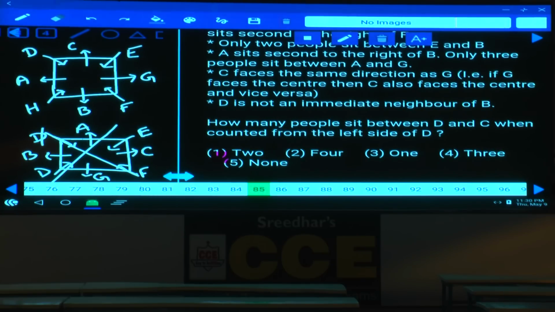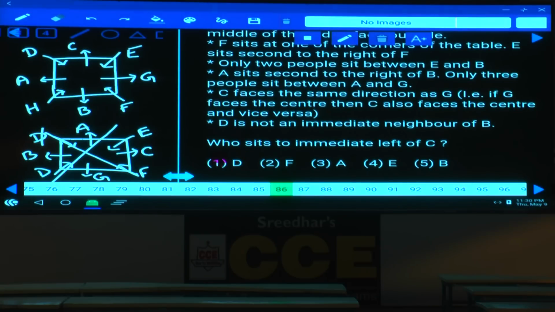Then 85, how many people are in between D and C, when counted from the left of D? Left of D, D and C, how many persons? There is no person in between. None, that is choice 5. Then 86, who sits to the immediate left of C? That is D, choice 1.